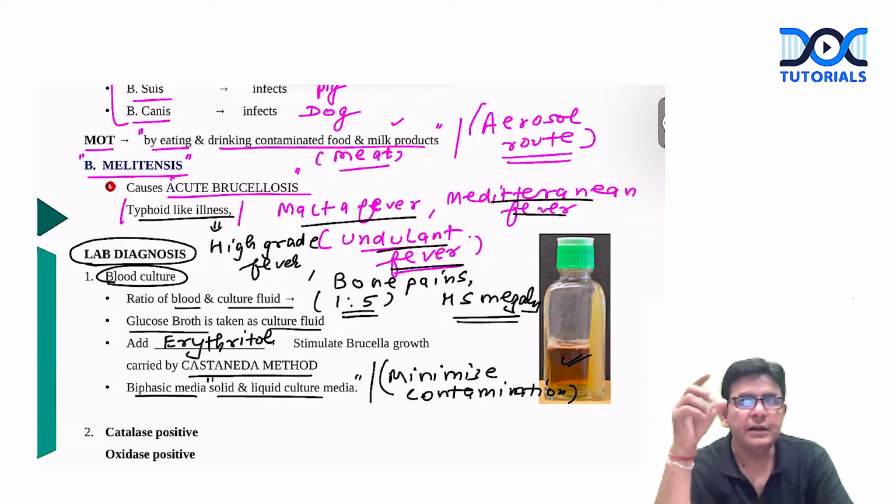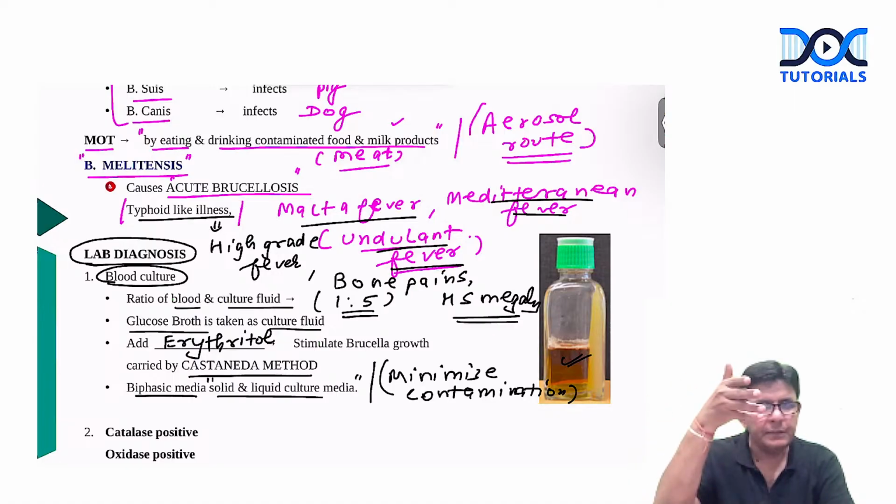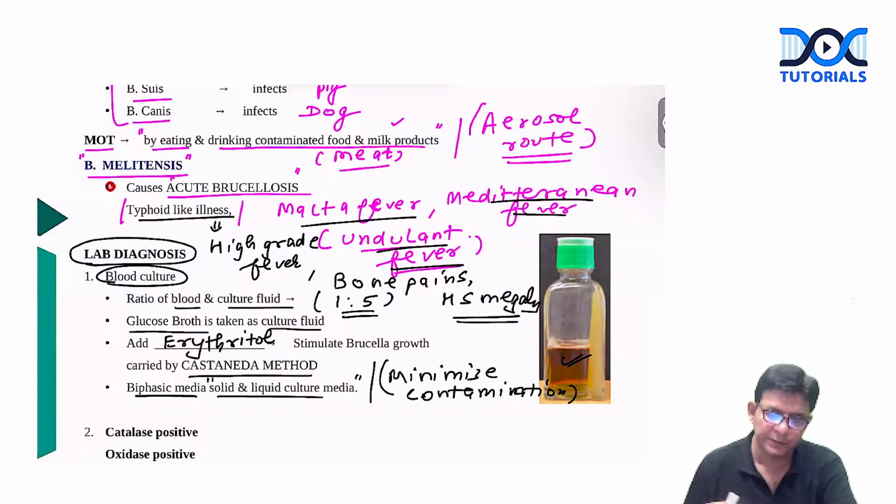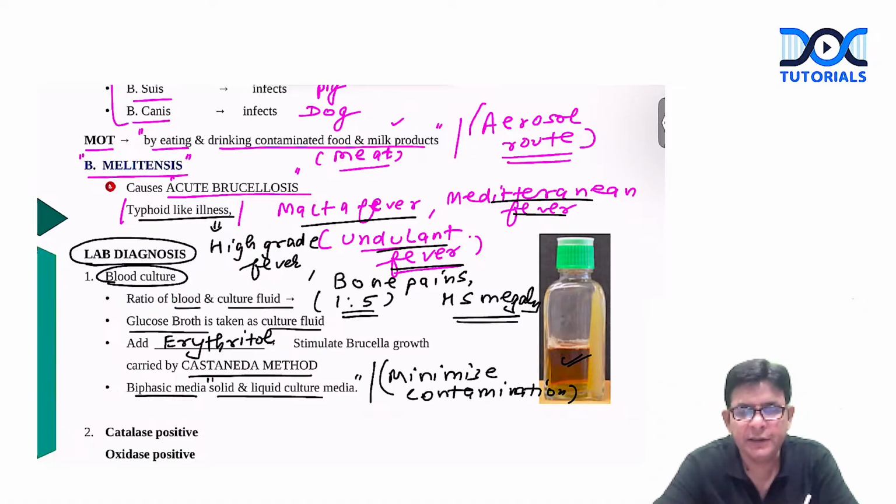If it is turbid, then you just tilt the bottle so that the blood flows over the solid culture media. What is the use of this? In subculturing, when you open the bottle, there is a chance of contamination. Here you need not open it; you just tilt the bottle. So this is the story of the Castaneda method. It can be asked in your labs or practicals what the use of having this Castaneda method is.